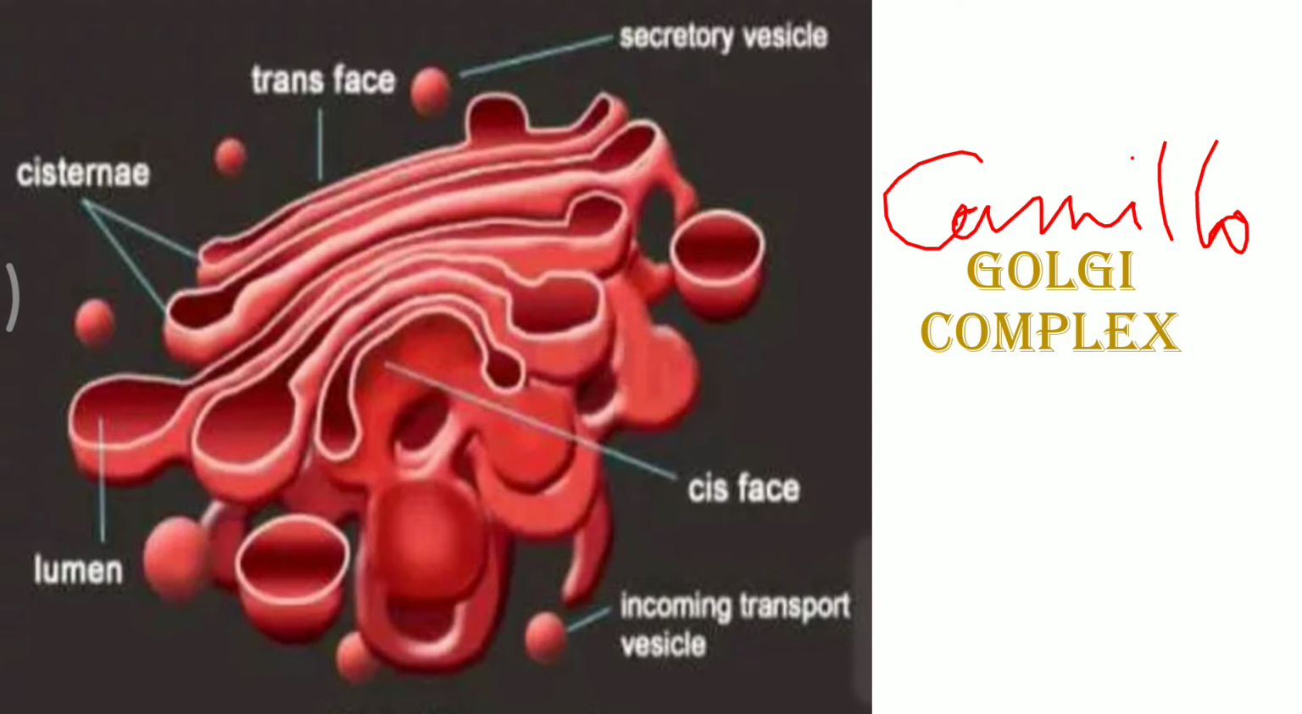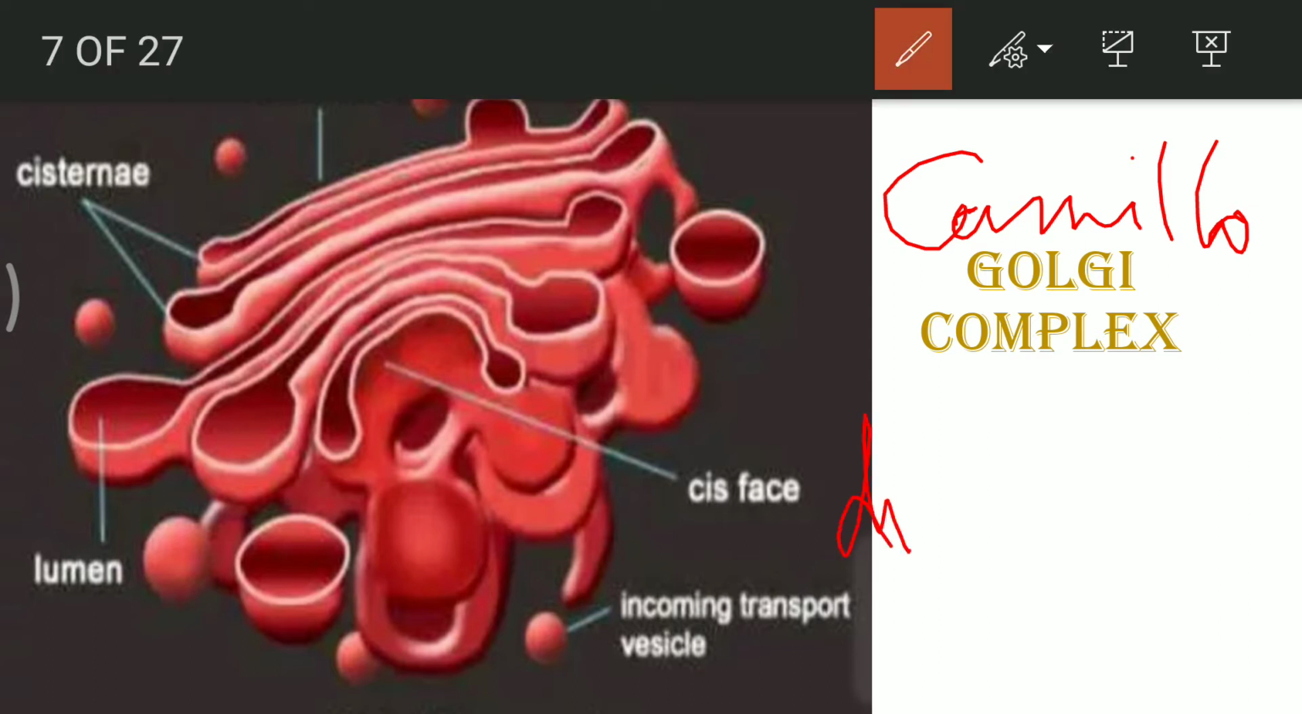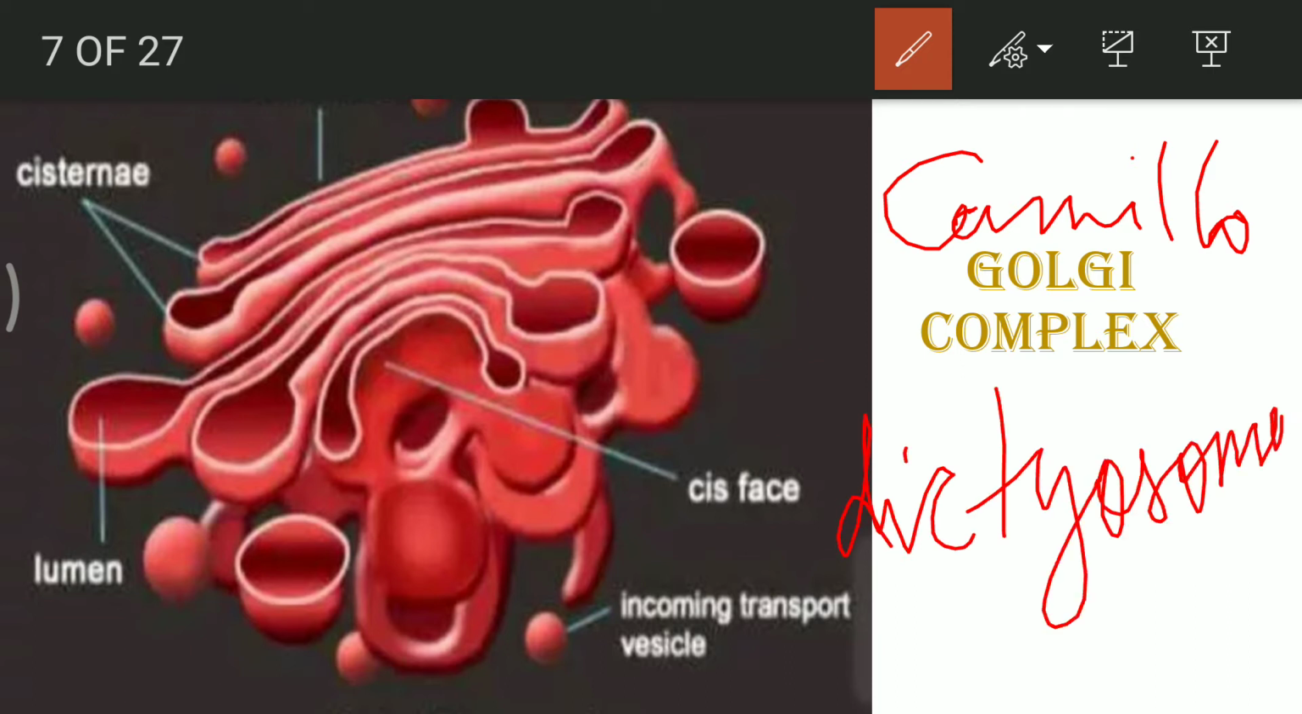In case of invertebrates, there was presence of a similar structure known as dictyosome. These dictyosomes were 3 to 7 in number in case of most of the small animals or lower animals, whereas in case of plant cells, these dictyosomes were 10 to 20 in number.